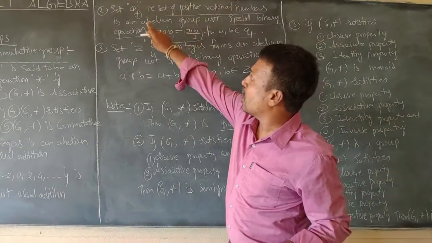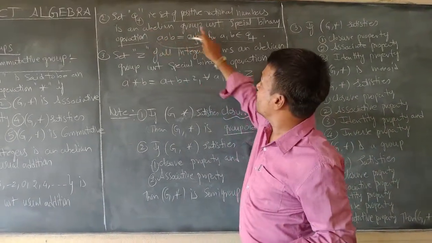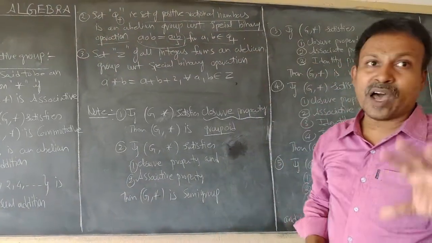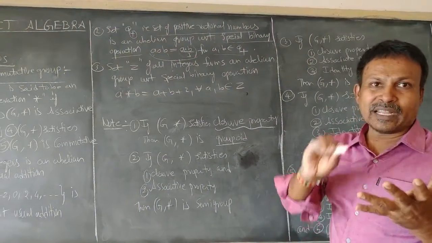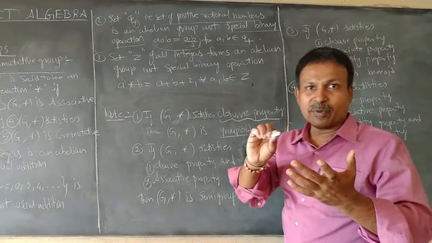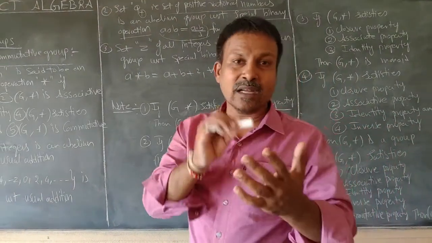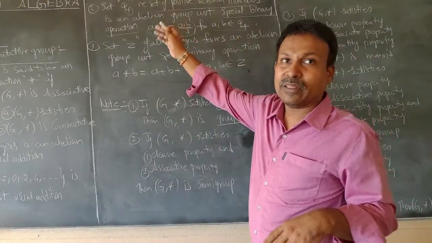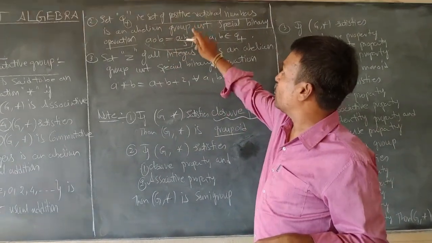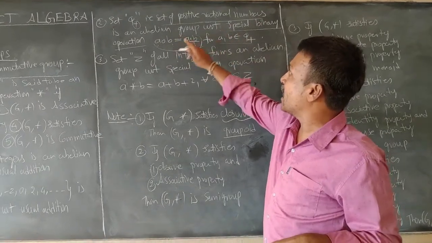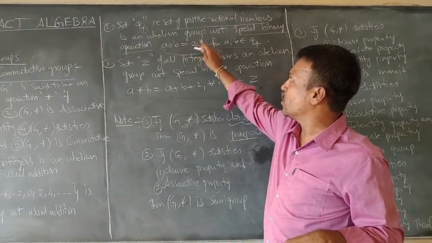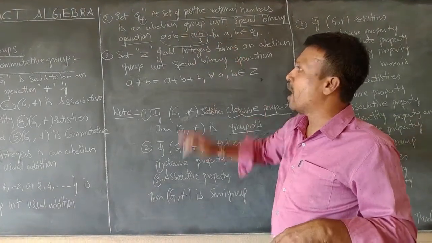The set of positive rational numbers with respect to this operation satisfies the 5 properties, that is closure property, associative property, identity property, inverse property and commutative property. Therefore, I concluded in this second example that Q plus, the set of positive rational numbers, is an abelian group with respect to the special binary operation a star b is equal to ab by 3 for a comma b belongs to Q plus.